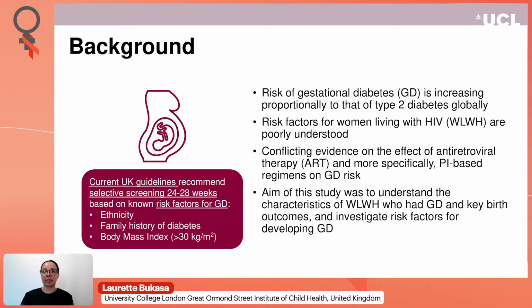Risk of gestational diabetes is increasing proportionally to that of type 2 diabetes globally and is now estimated to affect approximately 16% of all pregnancies worldwide. Current UK guidelines recommend selective screening of pregnant women based on known risk factors for gestational diabetes, and these include ethnicity, family history, and body mass index, which is a measure that uses height and weight to estimate healthy weight.